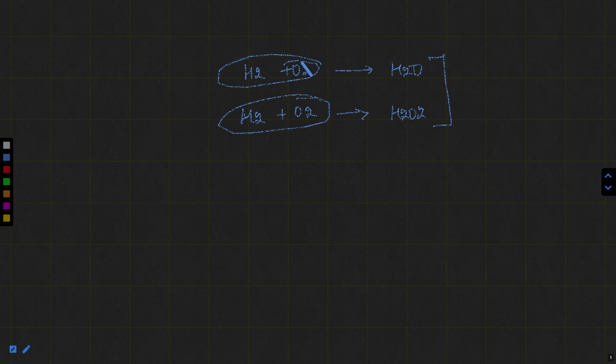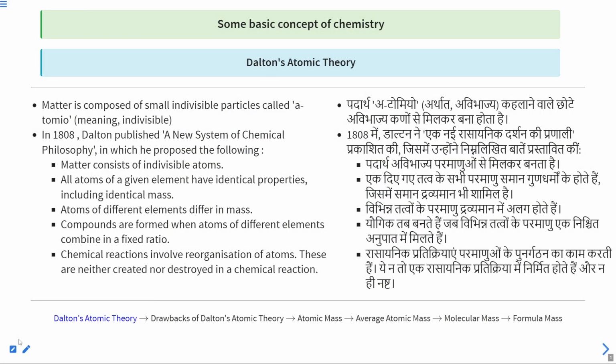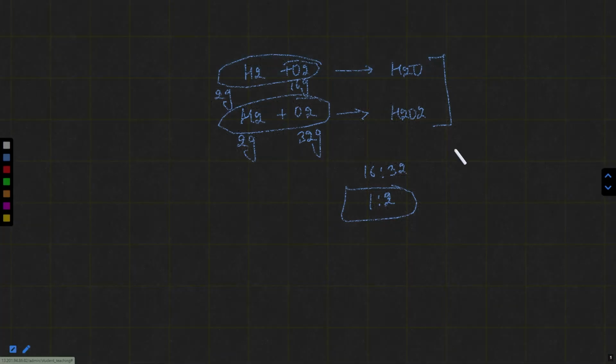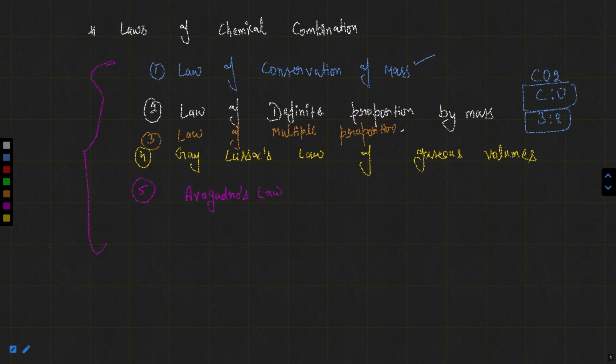The element which is combining with a fixed mass, 2 gram of hydrogen, combines the first time with 16 gram of oxygen, and the next time with the same fixed mass of 2 gram, but this time the mass of oxygen is changing from 16 to 32. So they are combining in a simplest whole number ratio, that means 16:32, which comes out to be 1:2. That's about the law of multiple proportion.